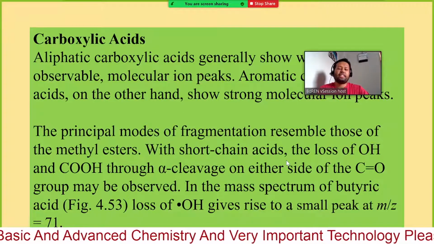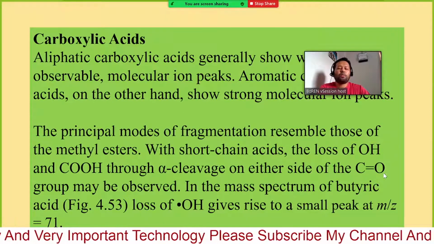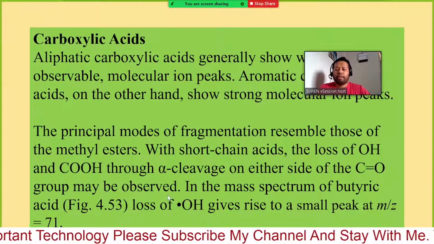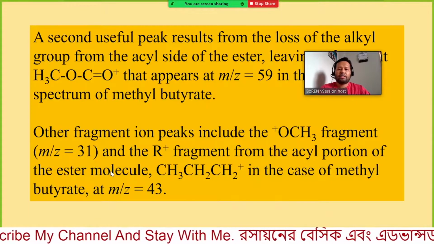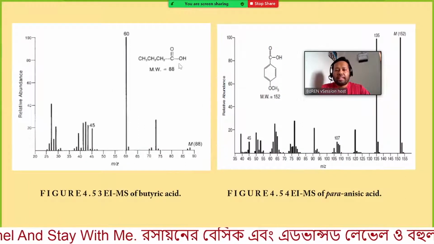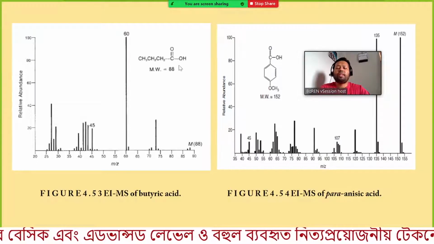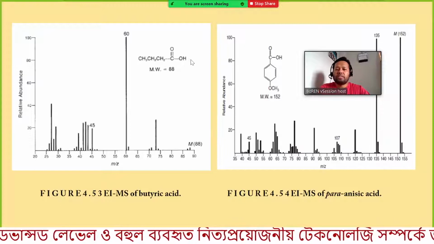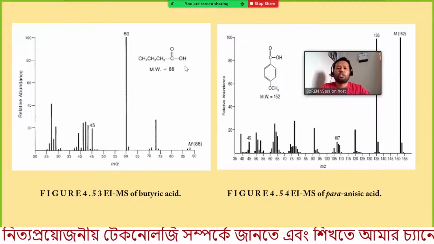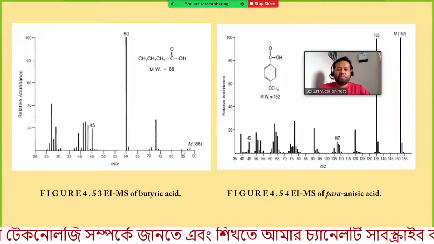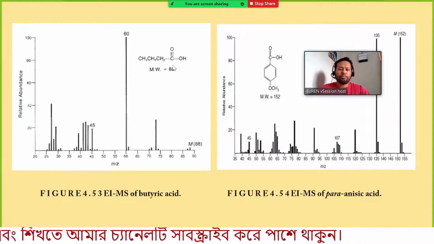With short chain acids, the loss of OH and COOH through alpha cleavage on either side of the CO group may be observed. So either OH or COOH. Here you can see either this one or this portion. If OH is ejected, we will find ejection of just 17, and if COOH, ejection of this part corresponds to the mass, whatever. So we can find ejection of OH or ejection of this portion.